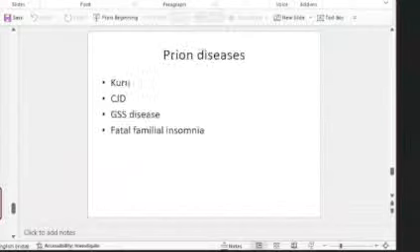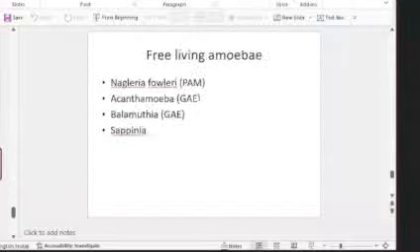Rabies vaccine, again important. Then prion diseases, just read about these: Kuru, CJD, GSS, and fatal familial insomnia. Kuru causes ataxia and all. Whereas in the next two, CJD and Gerstmann-Sträussler, dementia is the most important feature. Kuru with ataxia, dementia in the next two, and fatal familial insomnia, as the name says, you will have insomnia, and autonomic disturbances will also be there. That's how fatal familial insomnia presents. So read about that as well.